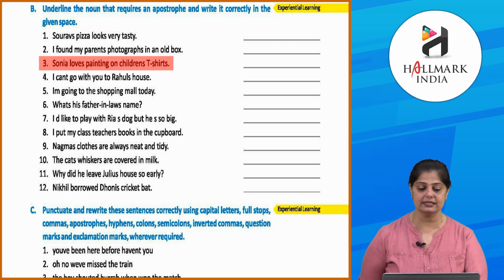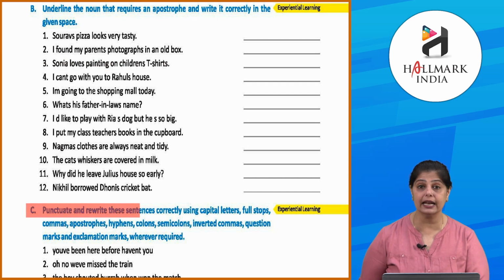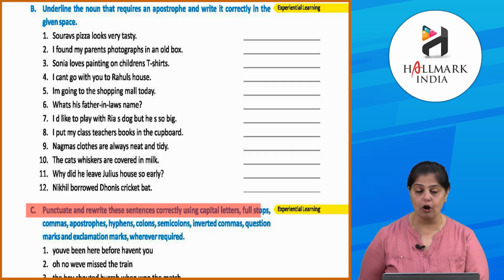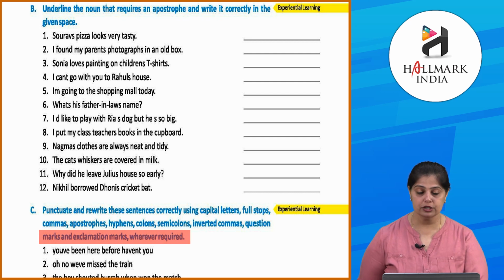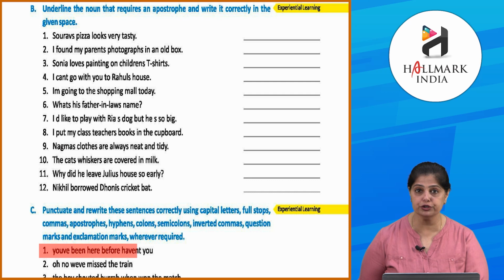Okay, next exercise. Punctuate and rewrite these sentences correctly using capital letters, full stops, commas, apostrophes, hyphens, colons, semicolons, inverted commas, question marks and exclamation marks wherever required. Okay? So first, you've been here before, haven't you? So यहाँ पे क्या है? You've been here before, haven't you? तो you, Y capital, you've been here before, okay, comma, और बाद में आएगा haven't you and question mark. Clear? H capital हो जाएगा.